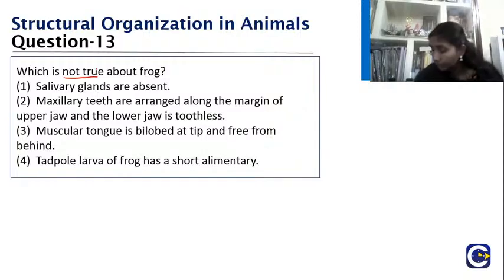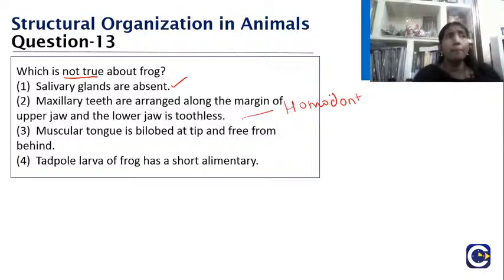Yes, children? So here, let me see. Salivary glands are absent. Yes, that is a true statement. What about the maxillary teeth? Yes, in frogs, they will have only the maxillary teeth, that is, the teeth present in the upper jaw. They don't have lower jaw teeth. And they will have the vomerine teeth also. When you take the shape of the teeth, they will be more or less similar, so we can call them homodont also.